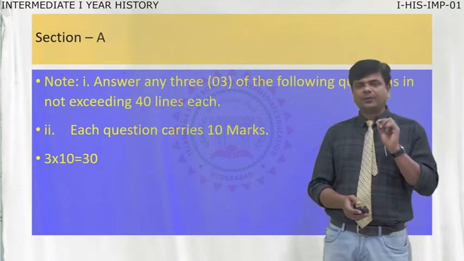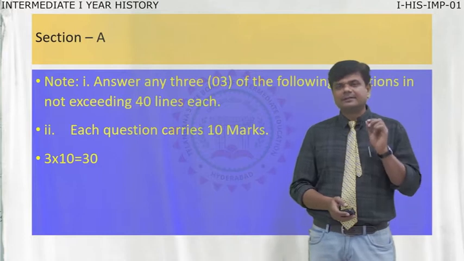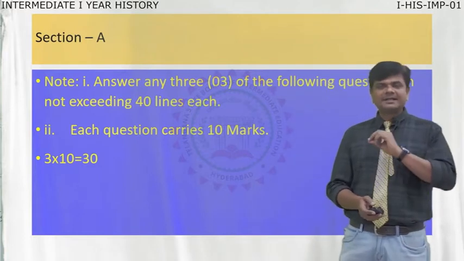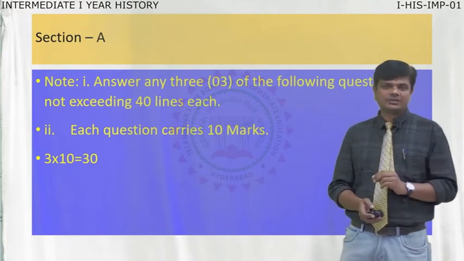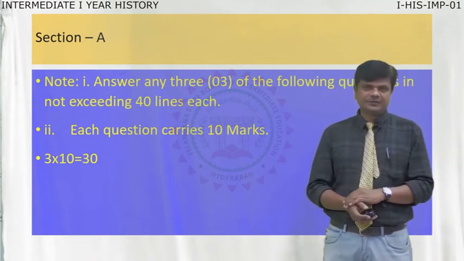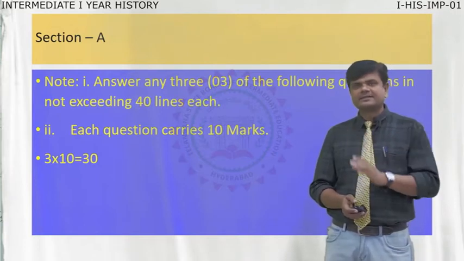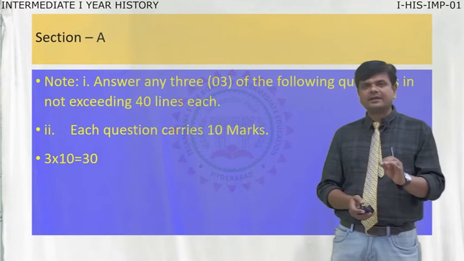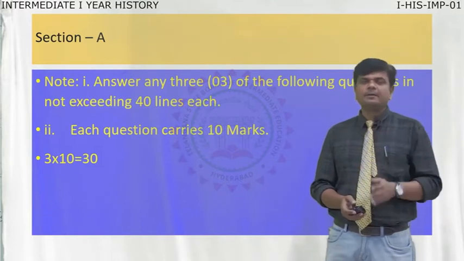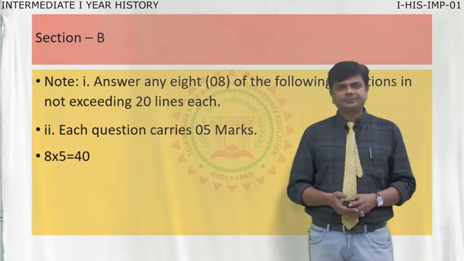If you write 3 questions in an easy way, definitely you can get 30 marks. Answer any 3 of the following questions, not exceeding 40 lines each. More or less you can write, no problem. Each question carries 10 marks and the maximum marks in this section are 30. Moving to section B.